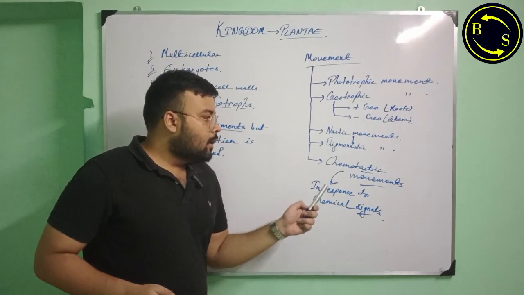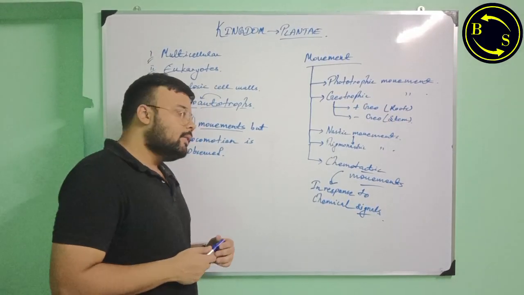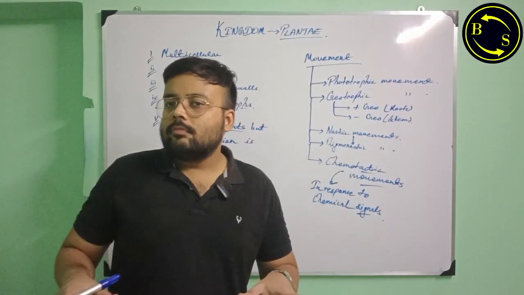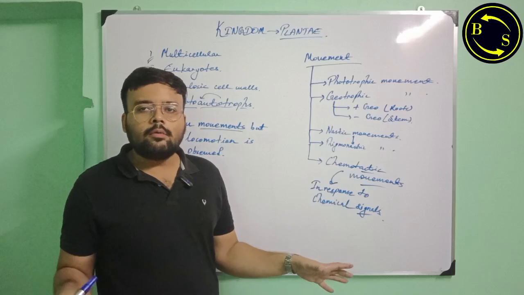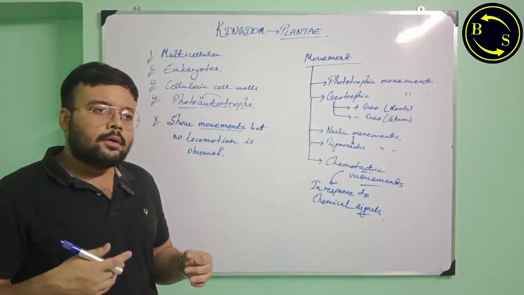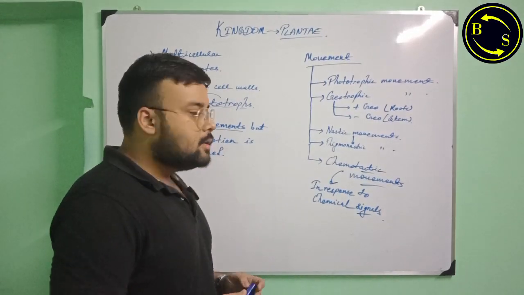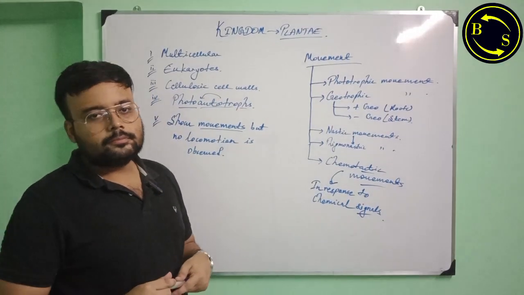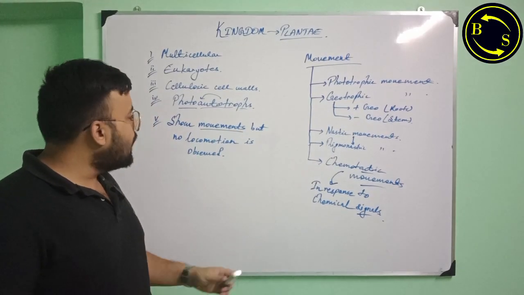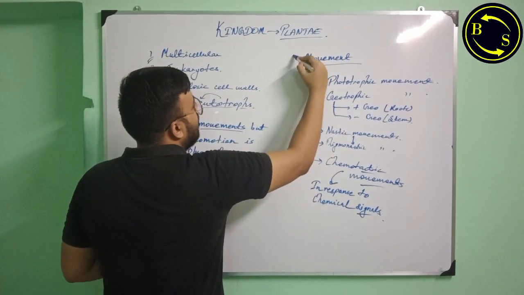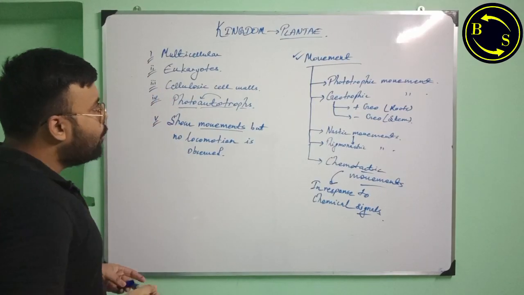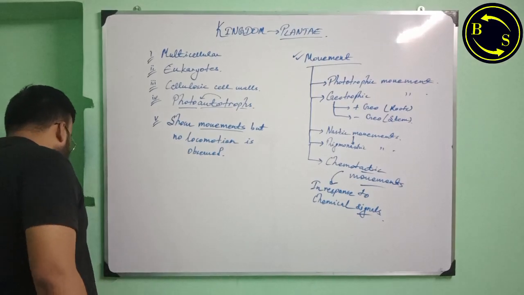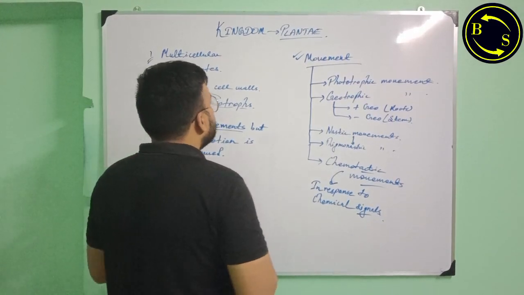And this thing that I just explained, that some plants secrete some unwanted chemicals in their surroundings that prevent the growth of other plants belonging to other species in their vicinity, is called allelopathy. Okay. So this is the kind of movements that the plants exhibit. These are the common features under this kingdom. Now plants can be classified under the following groups. What are those? Let's look into it.